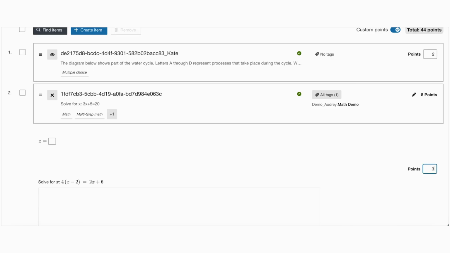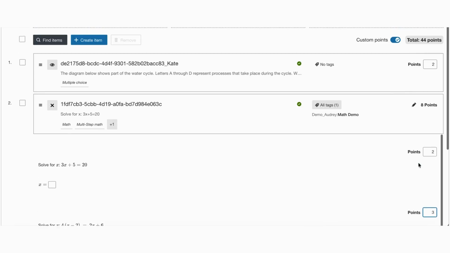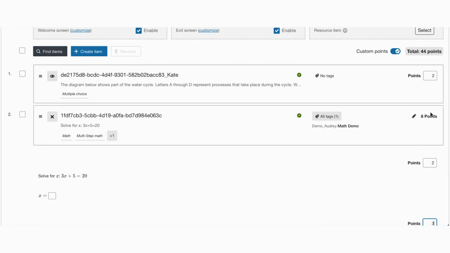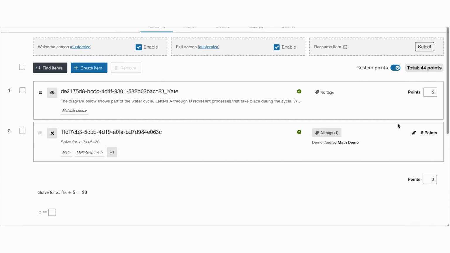And so you'll notice here as well that as you update the points, the total points for the activity as well as the total points for that item are dynamically updated. This really helps to give you that immediate visibility into the overall assessment weighting as you make these changes.